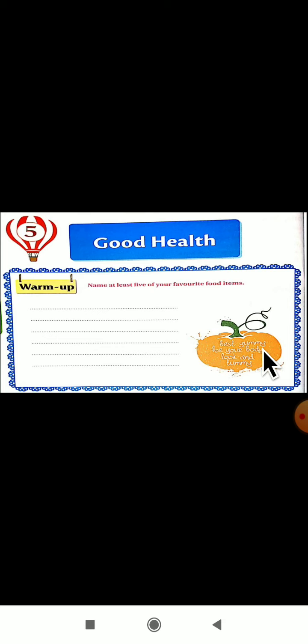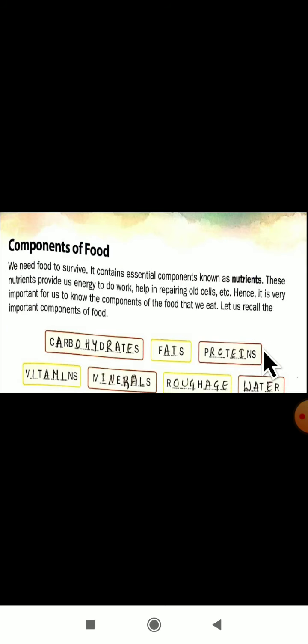What are the things we have studied till now? Can you remember? First we have studied about the definition of nutrients. Then which are the essential components of food. Whatever food we are eating in our day-to-day life, it contains some nutrients. Can you name the different types of nutrients? Carbohydrates, fats, proteins, vitamins, minerals, roughage, water. These are the essential nutrients which are present in a food.